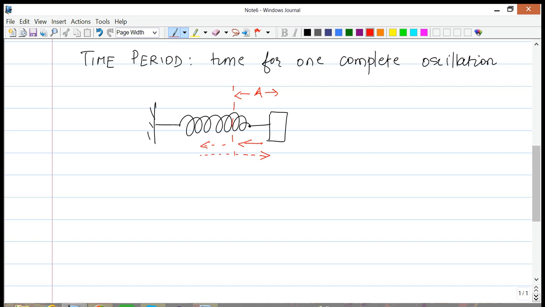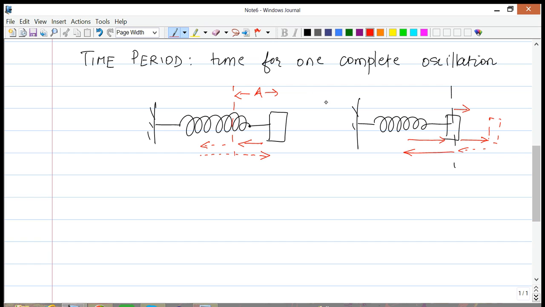This is when the block starts at the end. On the other hand, let's say that we start the block at its equilibrium position instead. Instead of pulling it, we give it a kick, and this block starts to move either to the left or to the right. In this case, the block will move all the way to the right, to its amplitude, to the highest position it can be, and then it'll start coming back. Now remember, when it comes back here, this is not one cycle. This is in fact only half a cycle. What we need is for it to come back, go all the way to the other side, and then come back.